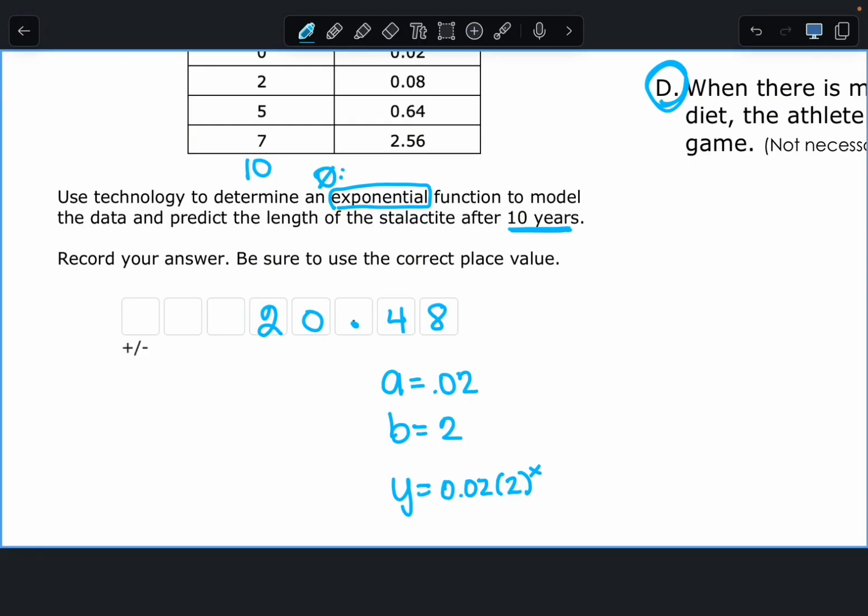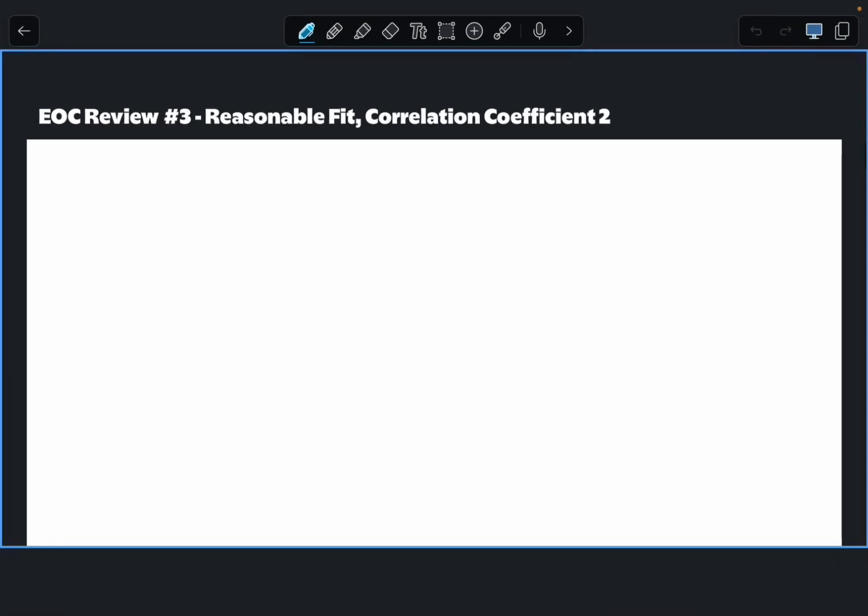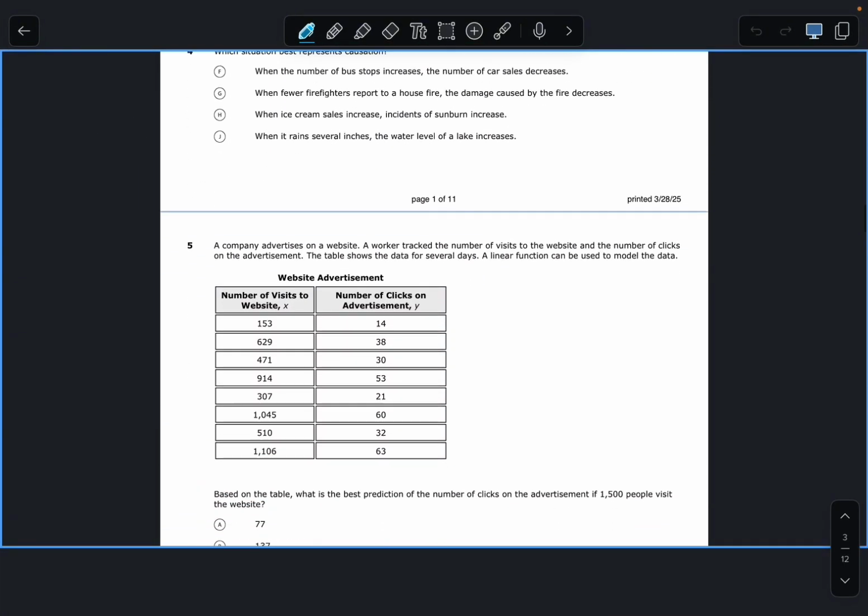Okay? All right. Now, I wanted to go over lines of best fit with you guys. So flip over to number 8 in the packet.